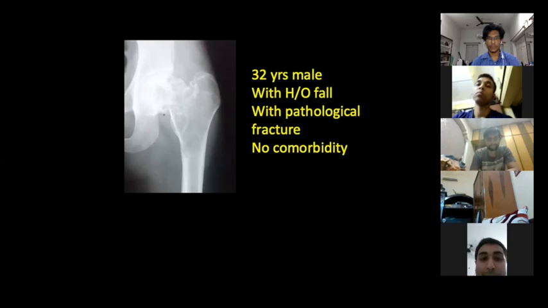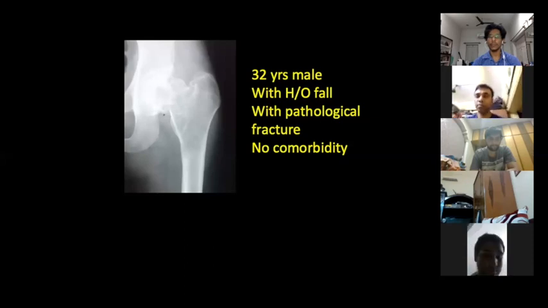There is sclerosis in the head with multiple areas of patchy lysis. There is no periosteal reaction at all.